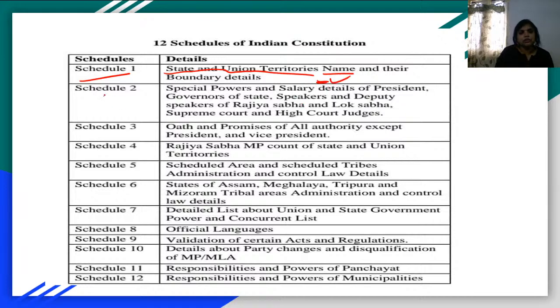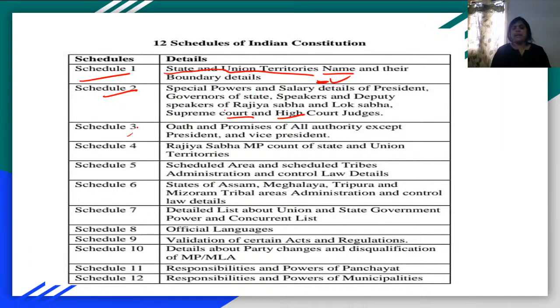Okay. Schedule 2 mentions the salaries and the powers given to the president. See, in the article it will be written that the president has powers. Now what those powers are in detail will be mentioned in Schedule 2. So the salaries and powers of the president, the governor, the speakers and deputy speakers of Rajya Sabha and Lok Sabha, and the Supreme Court judges and High Court judges are mentioned in Schedule 2.